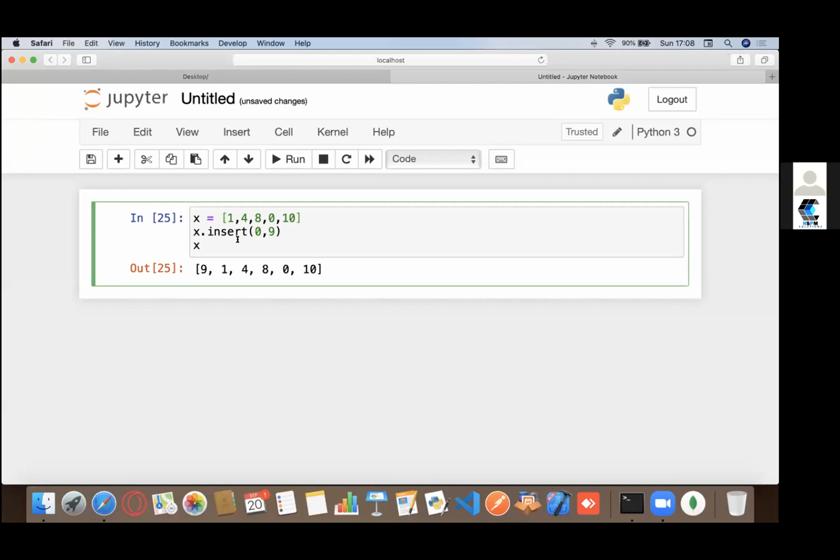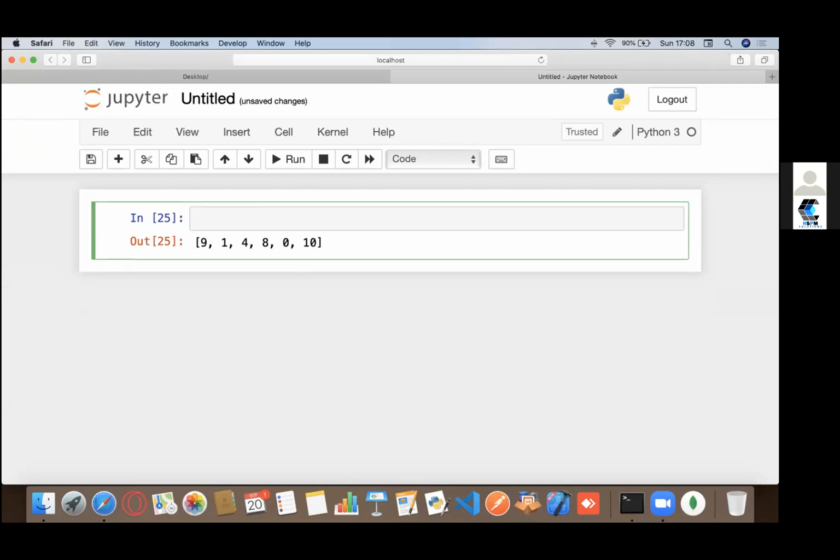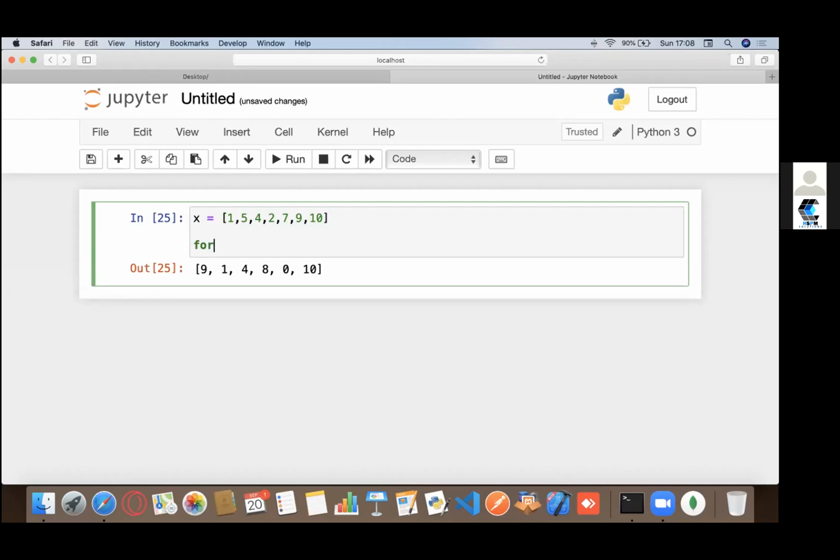There's also the pop method that basically removes an element from the end. You can push something into the list, and that would push it to the front of the list. So you can go and play with all these inbuilt methods that lists have. And the last thing I want to tell you about lists: let's say I have a list like this. I could easily iterate through it using a for loop. So for, let's say, var,